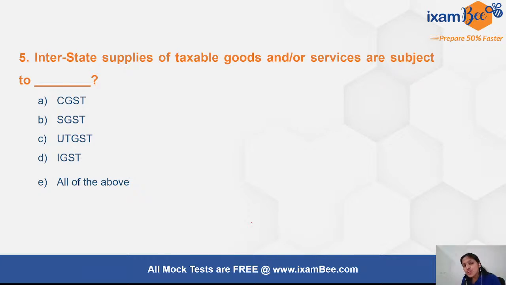So when you are reading in newspapers that in the month this much collection has happened of overall GST, say for example 1.3 lakh crores of GST has been collected, it will always mention how much was CGST out of that, SGST out of that, and IGST out of that.